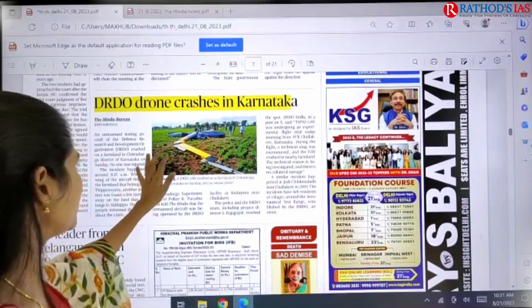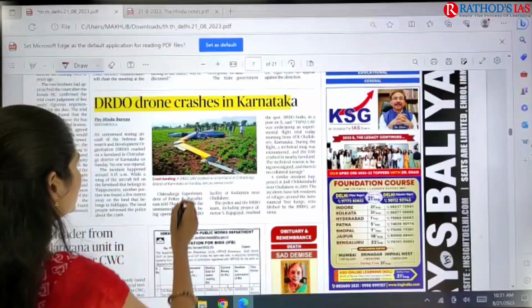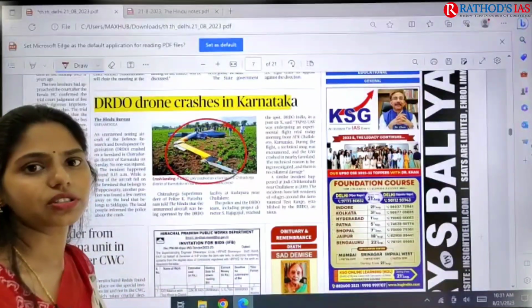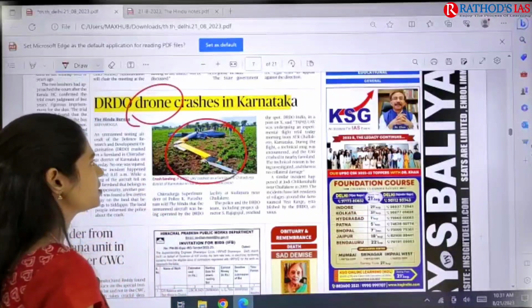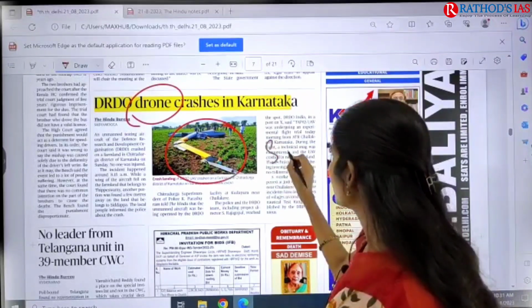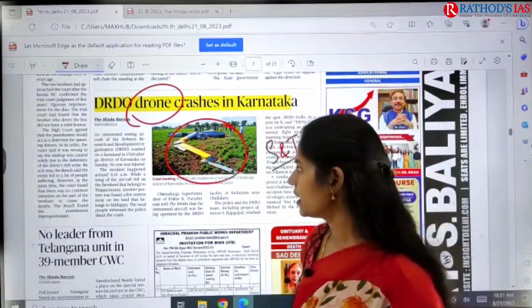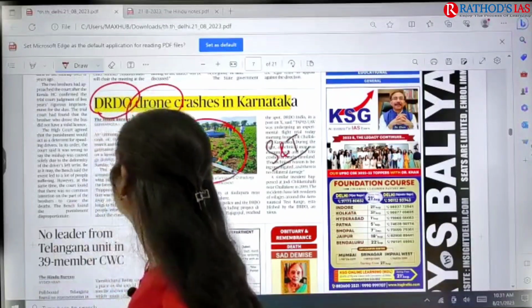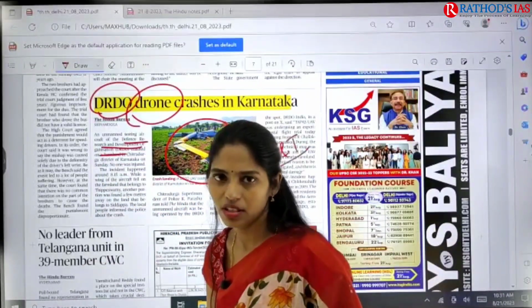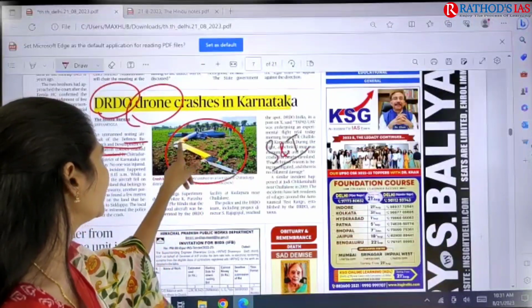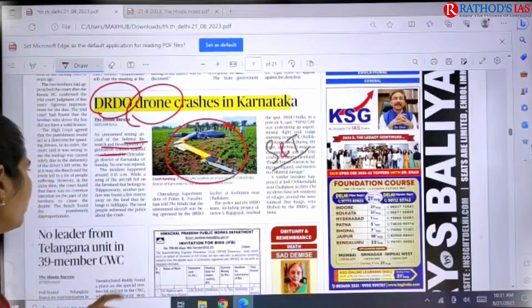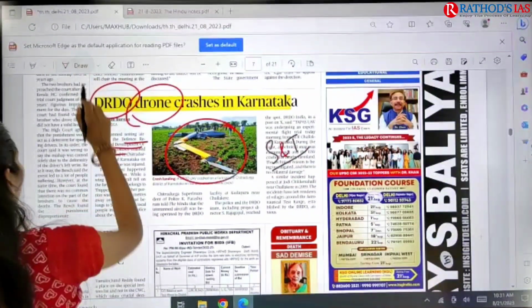And if you move on, here you can see one interesting image. This image is about a drone crash. Here you can see the two dimensions. The first one is what are these drones, and what are the applications of these drones? That is from your science and technology point of view. And here you can see some facts regarding DRDO. What is DRDO? That is Defence Research and Development Organisation. This unmanned aerial vehicle, that is the drone prepared by DRDO, finally crashed in Karnataka. So these are the two things that you have to know here.